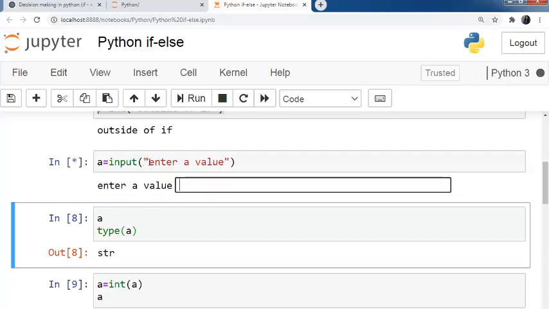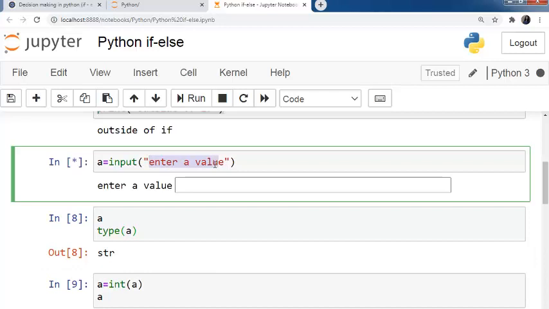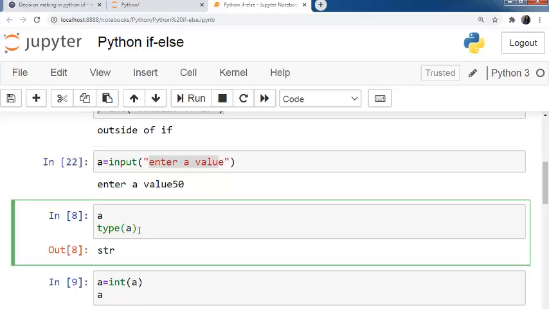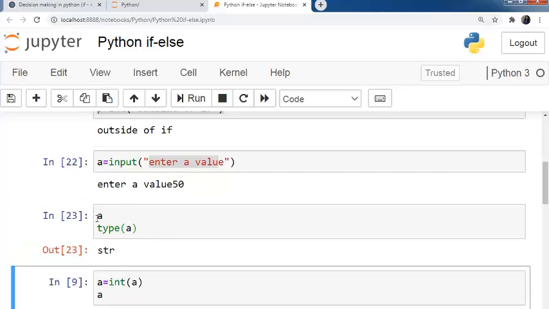Then this text will be displayed before this block, and this star means this block is executing. So I need to give a user input. Here I'm providing user input as 50. Now we need to check the value of A, which is 50, and the type of A is string. We have provided an integer value, but it's taking it as a string.